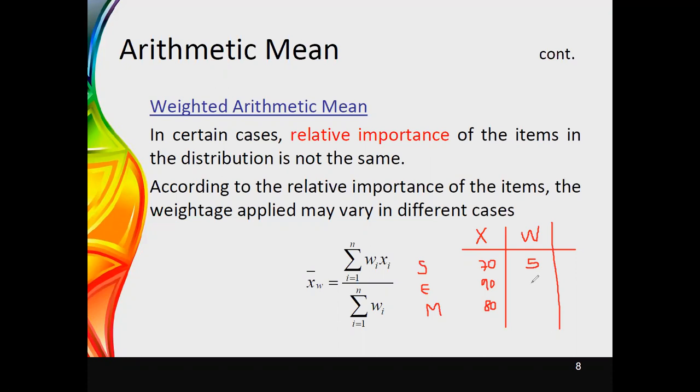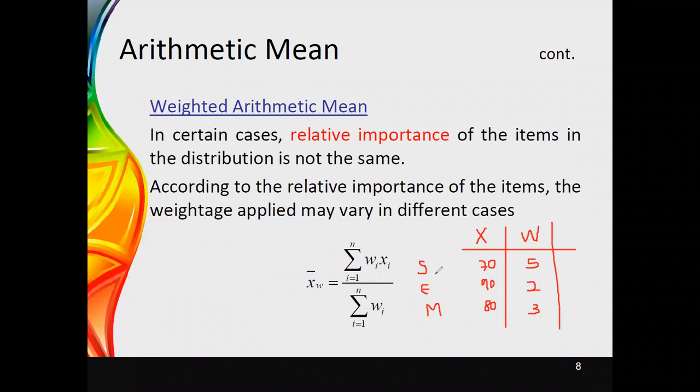Then I will say, okay, I will keep the weightage of this as 2. And for mathematics, I will say, okay, the weightage is 3. Therefore, now these are the observed values of x and w. W's are the values that we have allocated for weightages. And according to the situation, you can apply the weightages.